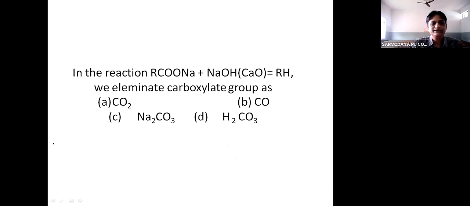In the reaction RCOONa plus NaOH, again, this is an example of what type of reaction? Decarboxylation.